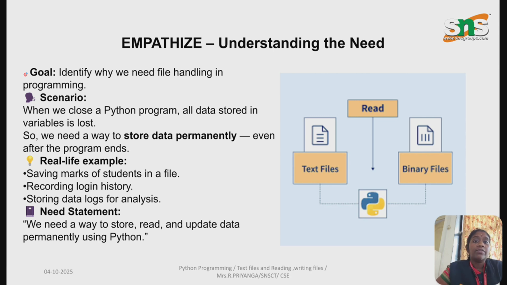The need is to store, read and update data permanently using Python. That is the empathize stage. Again, empathize is nothing but the goal: we are given a scenario, how it works in real time, and how we need a statement to store the file.